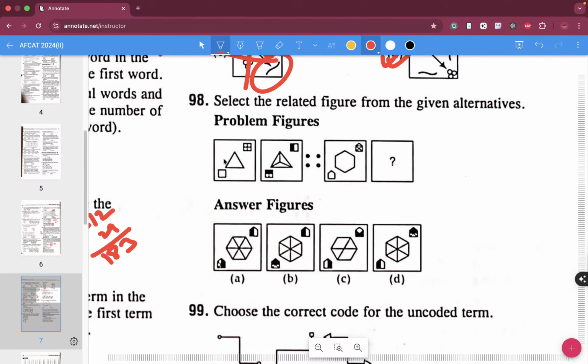So this triangle, each of the diagonals are meeting at one place, and there is no change in the orientation of this hexagon. So A and C are definitely not your right answer for sure, and obviously this one seems to be in the right sync, so we go ahead with B rather than D.